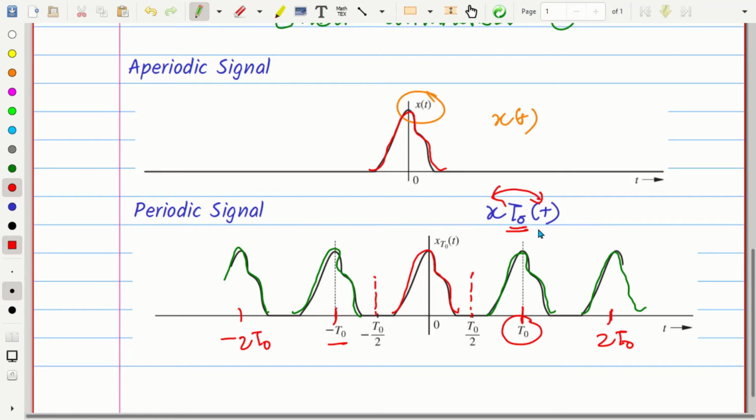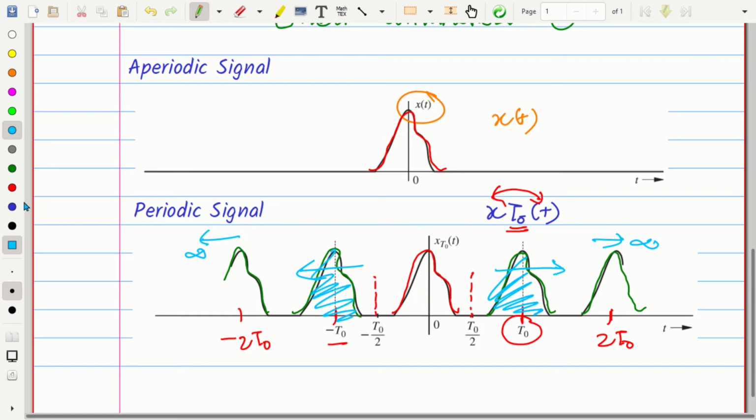Now he said: let us assume that we are pushing the other replicas to infinity. We push these replicas to the positive infinity and those replicas to the negative infinity. That is the idea.